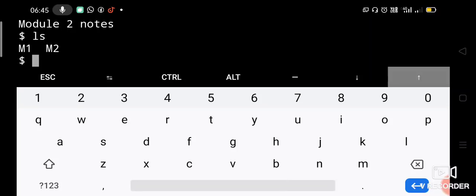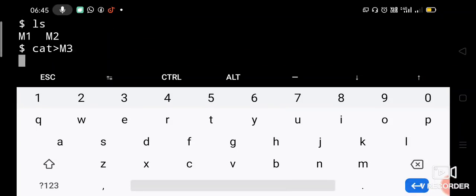Now create m3, cat redirected to m3, enter. Let us say module 3 notes. Okay, then Control D. So now m3 is also created. See, m1, m2, m3 files are created. So where we are: under home, AIT, CSE, 5th sem, Unix, notes, and under notes, m1, m2, m3 files are created.